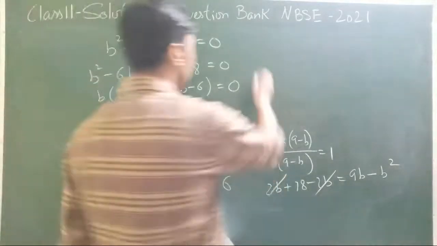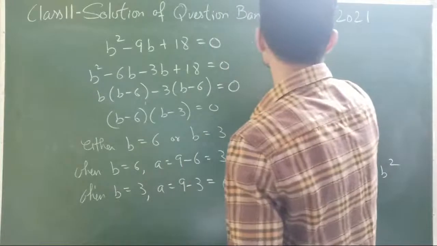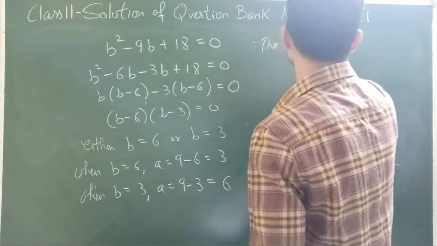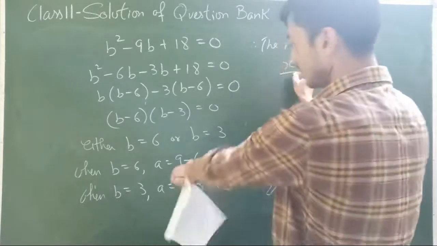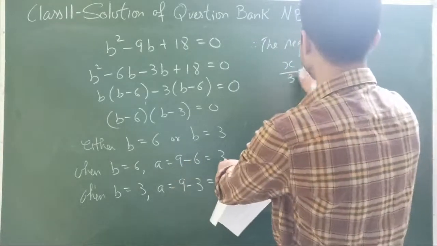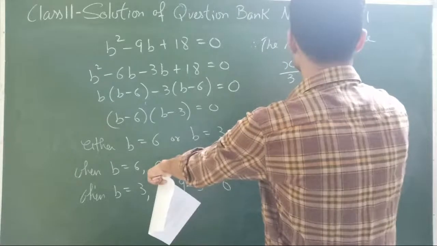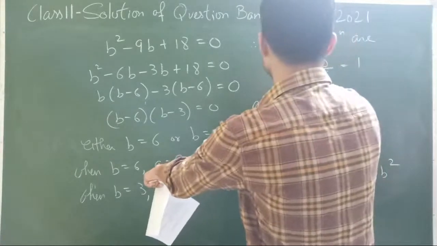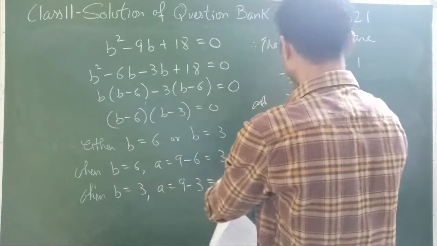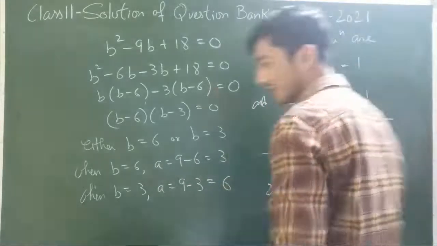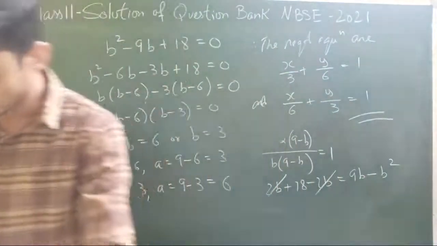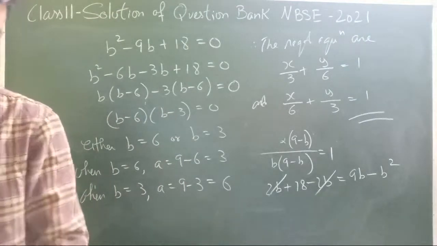So we'll have two equations. Therefore, the required equations are x by 3 plus y by 6 is equal to 1, this one I'll use first, and the second one, x by a plus y by b is equal to 1. So we will be having here two sets of equations.